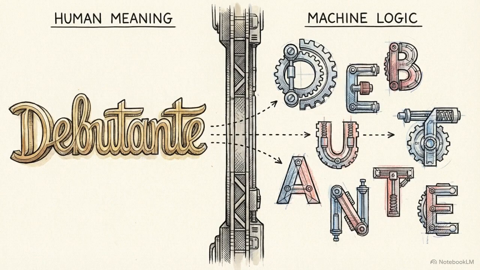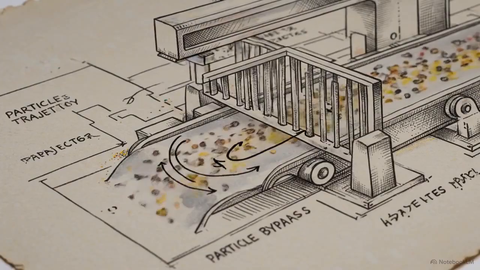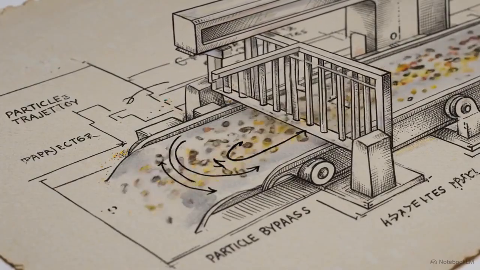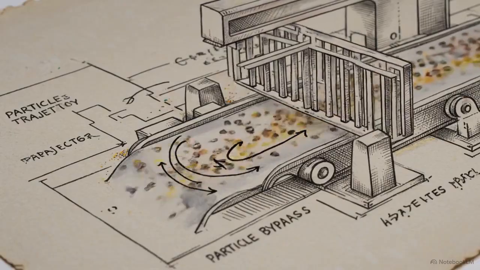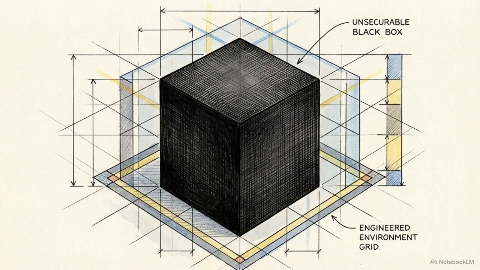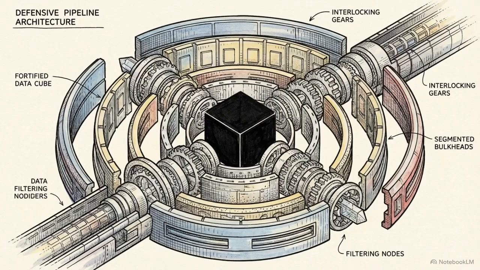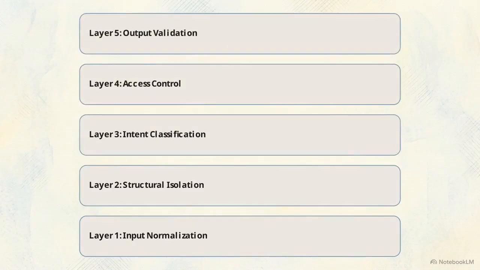This creates a semantic gap, the delta between what a security tool is intended to block and the literal strings it is programmed to measure. Attackers who fragment, encode, or substitute their target data will consistently bypass defenses that rely on whole word assumptions. Because a model's internal reasoning is an unsecurable black box, defensive engineering must shift to the edges of the pipeline. This visual roadmap details a 5-layer defense in-depth framework.